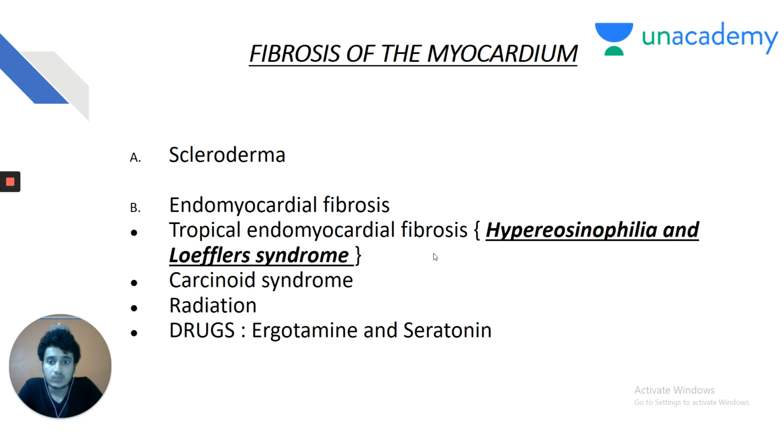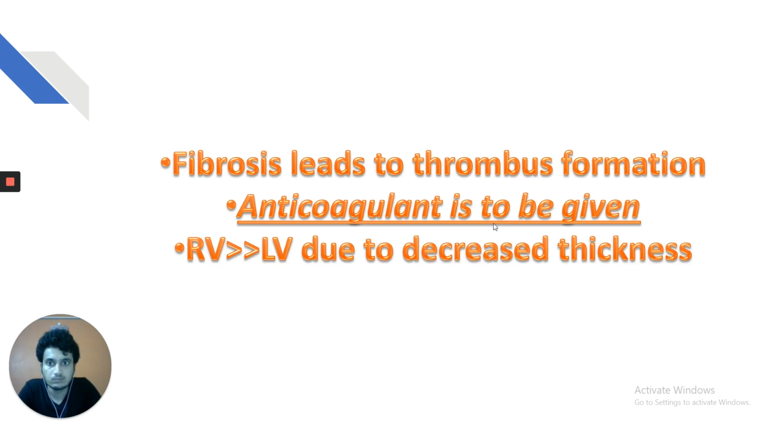So, let's see what is Loeffler syndrome. Again, it's a very, very important question in your microbiology. You must be able to differentiate between hypereosinophilia and Loeffler syndrome. Again, fibrosis leading to thrombus formation. So, anticoagulant must be included in the therapy for restrictive cardiomyopathy. Otherwise, the patient will land up in stroke or atrial fibrillation.